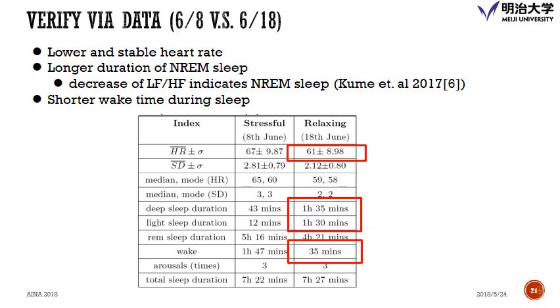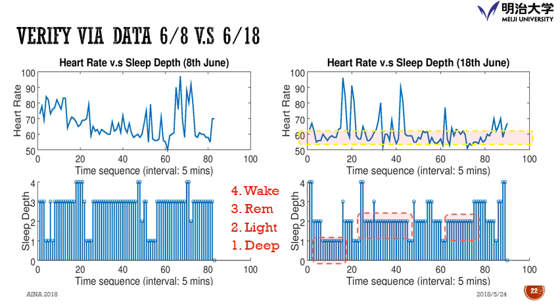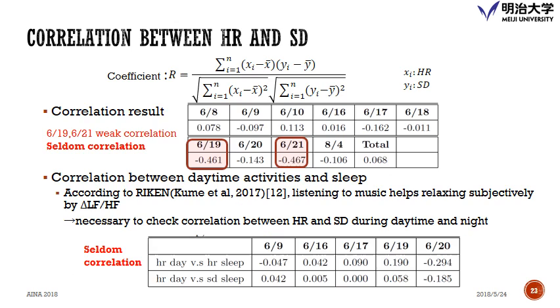So, I would like to show you the real data for a comparison between these 2 days. On the left side is a stressful day, and on the right side is a very relaxing day. And we could understand the heart rate stays lower and stable when we are relaxing. And we have a longer time in deep sleep when we are relaxing. So it is more supportive data for the results I have shown you.